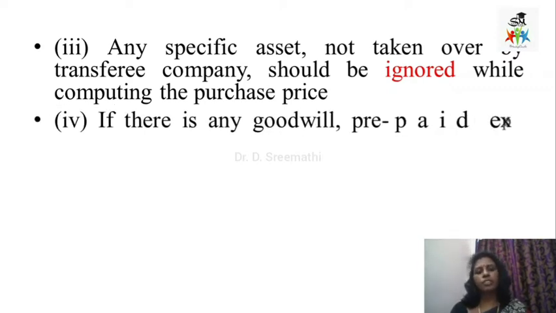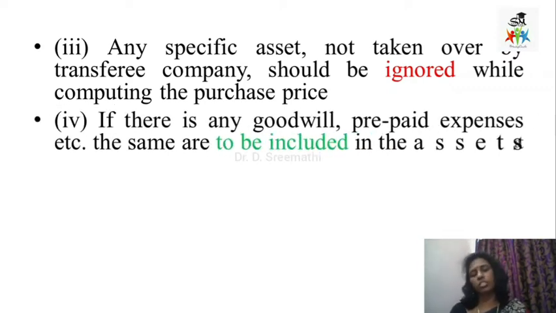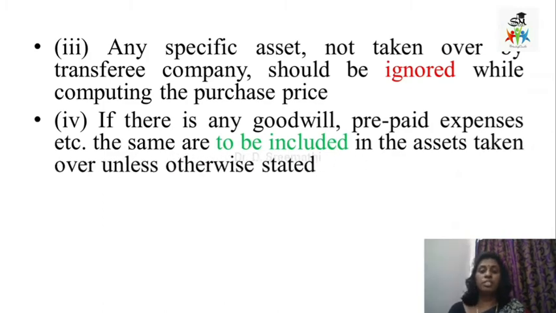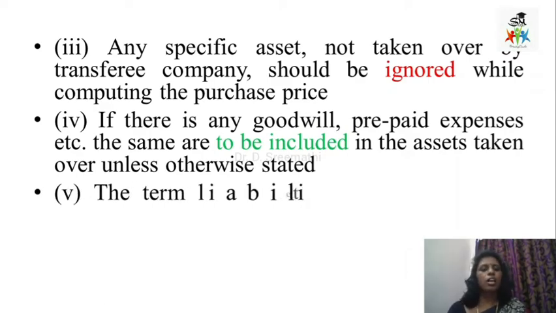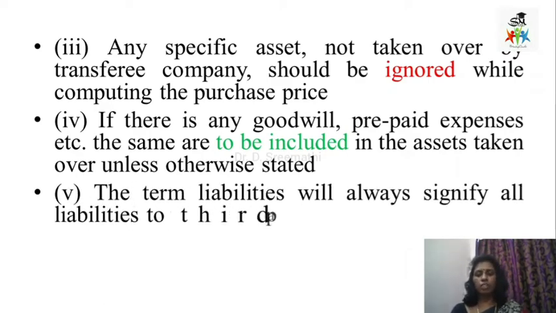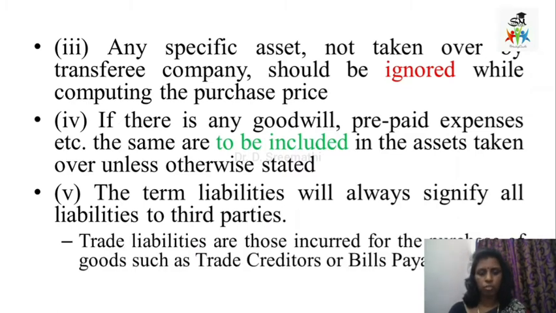And if there is any goodwill or prepaid expenses, then if it has been stated in the agreement, it should be included. Otherwise, it should not be. And the term liabilities will always signify all the liabilities to third parties. What are these liabilities? They are trade creditors and bills payable.